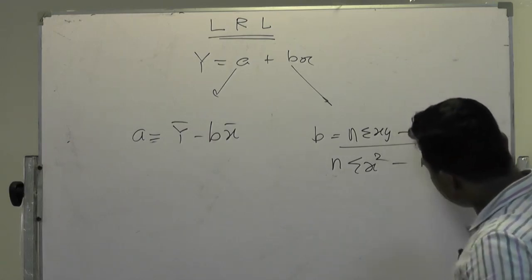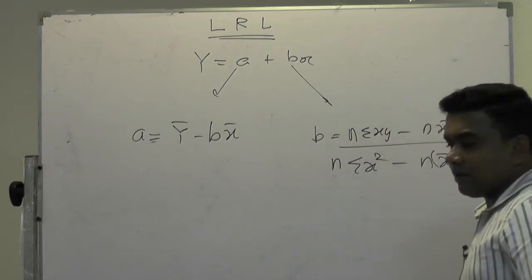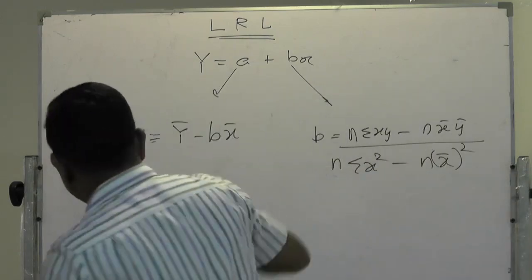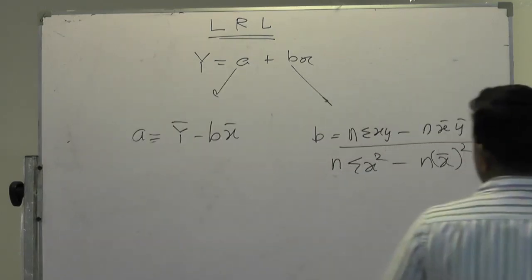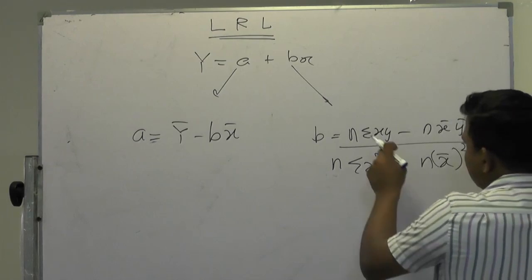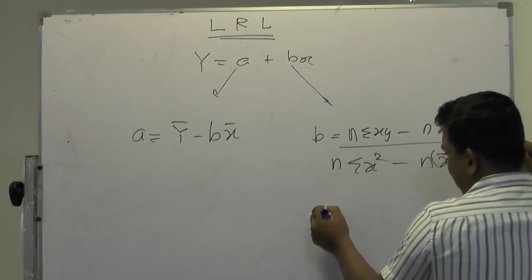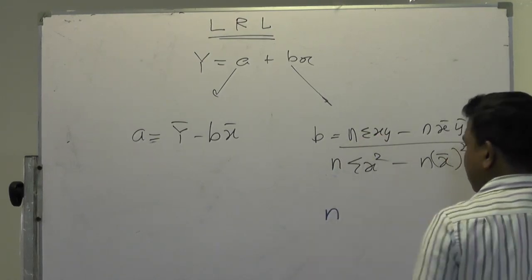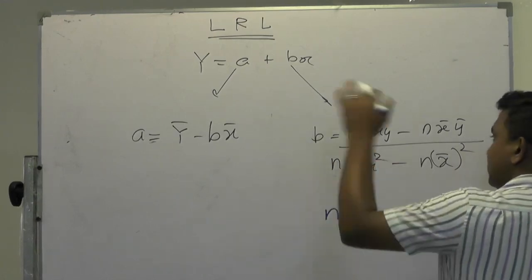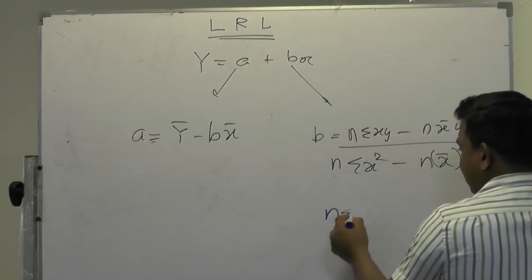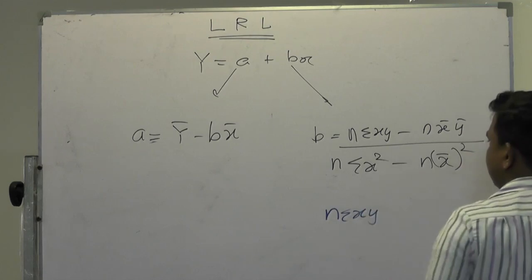Now we can rewrite this formula in another way, because we don't know which method the exam will give. Use the sigma xy, the total of x into y, as it is.